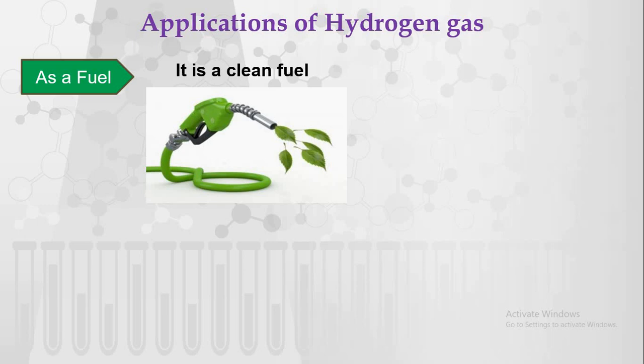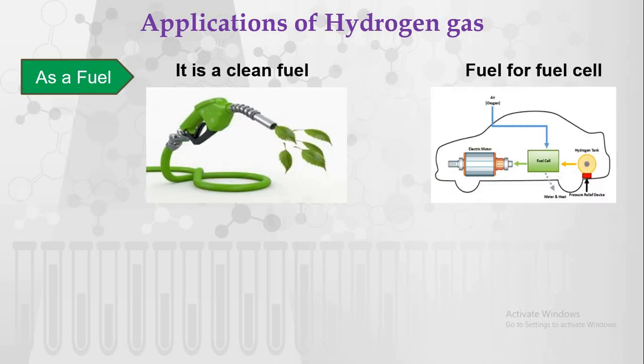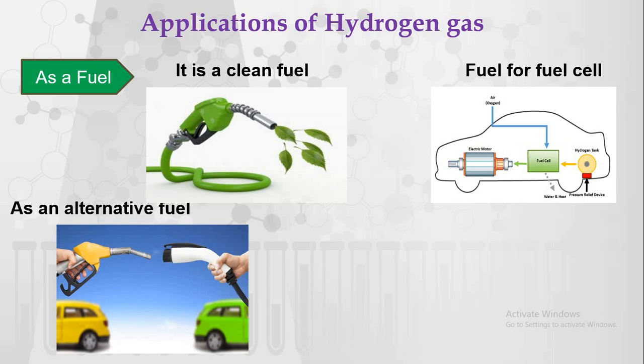When you use hydrogen gas, it is a clean fuel. In fuel cells, obviously as a phosphoric acid fuel cell, that is PAFC, hydrogen is also used, or hydrogen fuel cells can be used in different vehicles. Then it is a good alternative for traditional fuels, that is petrol or diesel.